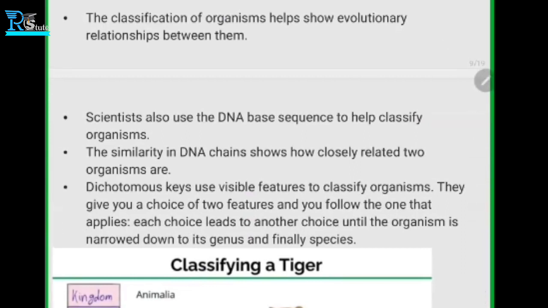Scientists also use DNA-based sequences to help classify organisms. The similarity in DNA chains shows how closely related two organisms are. We have already discussed how scientists use DNA-based sequences, and we already discussed codons and the code on the DNA, right?